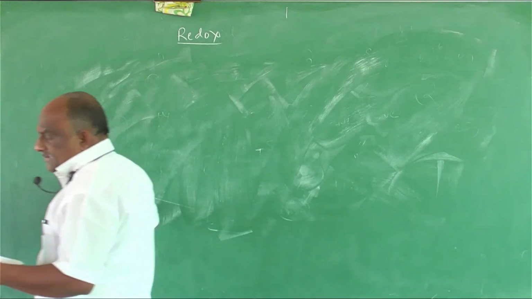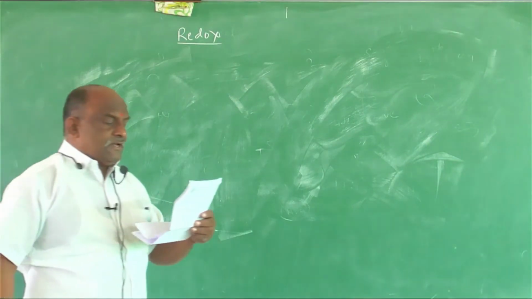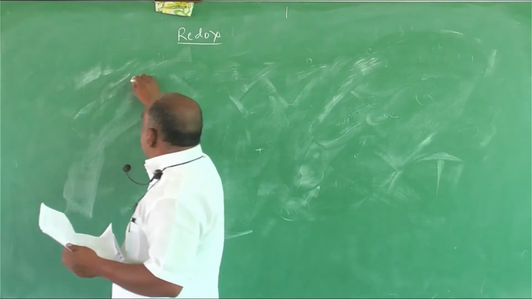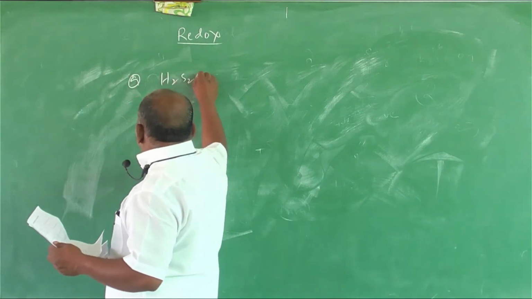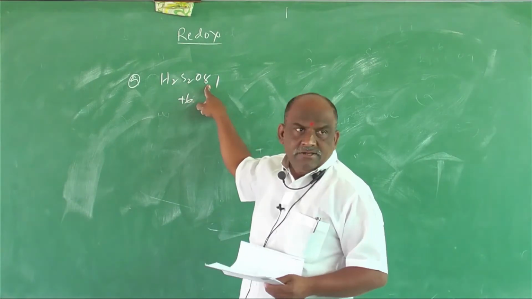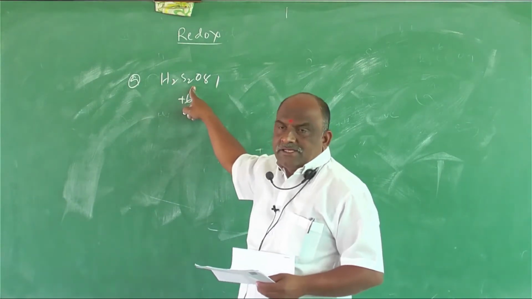Next one, ninth. What will be the answer? The first one is H2S2O8. Here 8 times 2 is 16, 16 minus 2 is 14, 14 by 2 is 7. But 7 is not accepted.